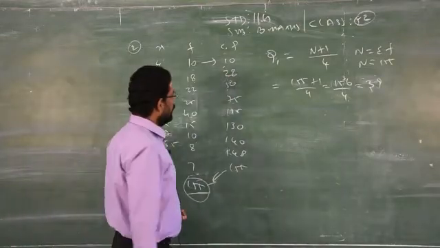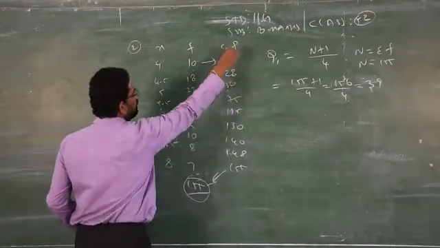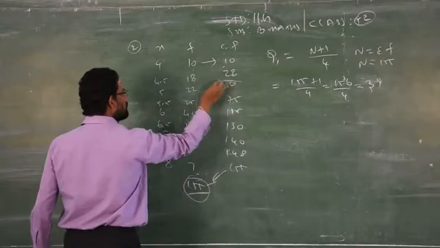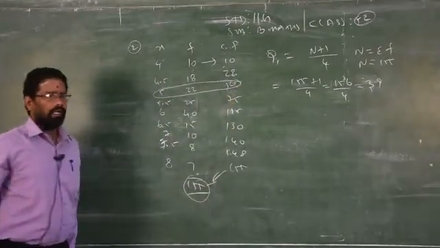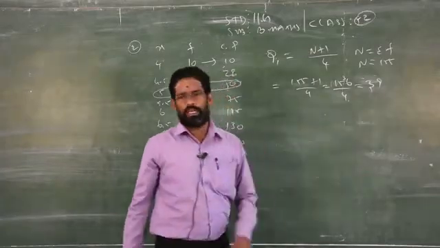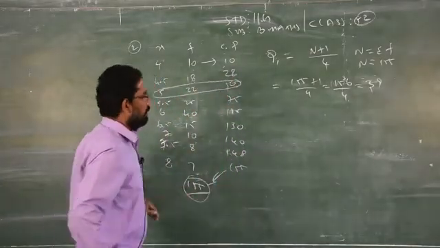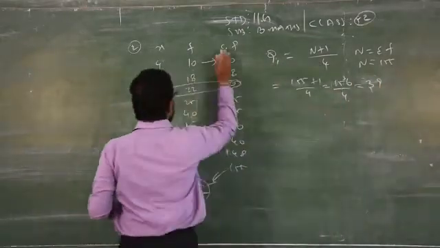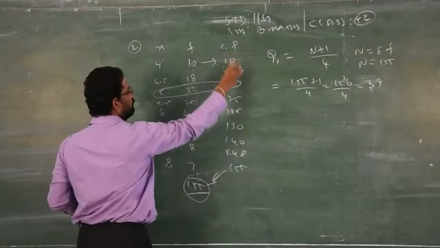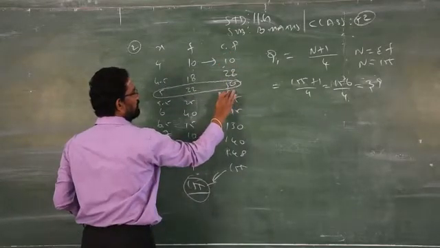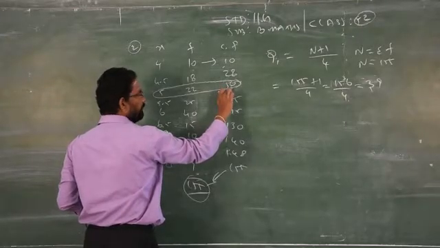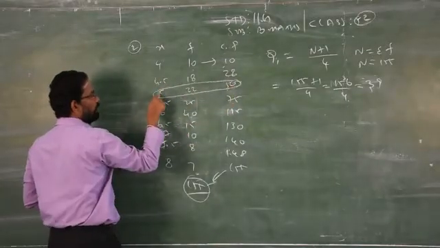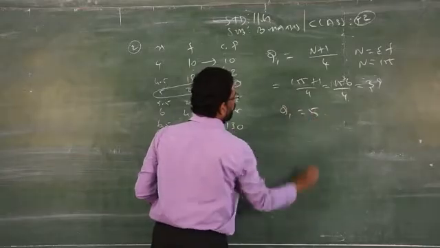So where does 39 come? 39 comes under the cumulative frequency. 39 falls in where? 50, just circle it. Clear? Don't write Q1 is equal to 39. If you write it, your answer is wrong and they will not give marks. You have to find in which cumulative frequency the 39 falls. It falls below 50, so go straight to 50. What is your x value? 5. So your answer is 5.